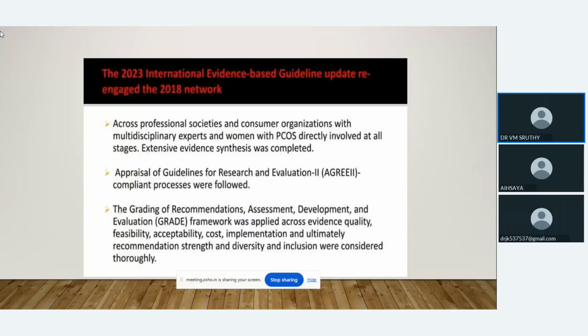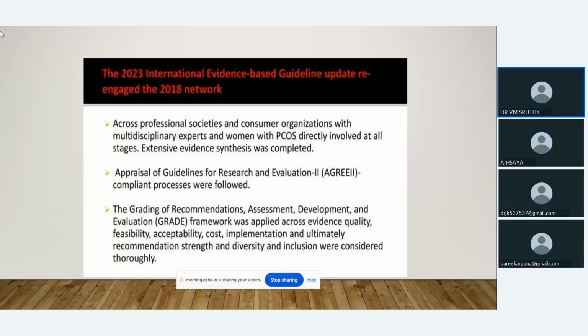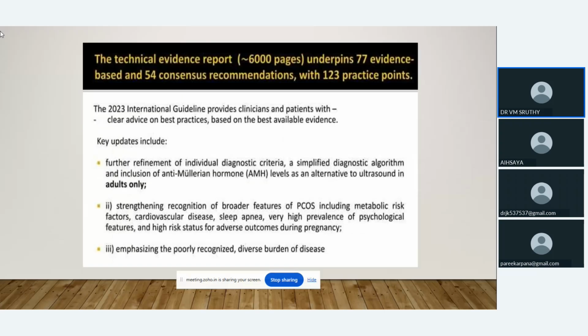According to the new guidelines, we were actually following the 2018 guidelines. After that, a new one came, the 2023 International Evidence-Based Guidelines. According to it, for adults only, we can use USG and anti-Mullerian hormone levels.